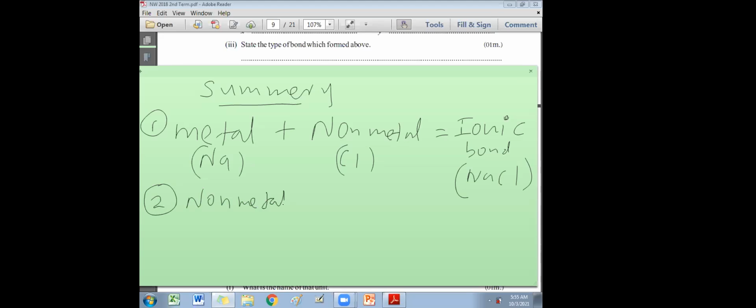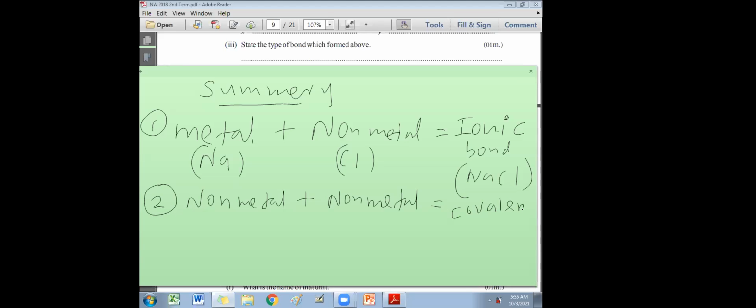Number two, if you combine two non-metals, non-metal and non-metal combine, mostly, not always, they form covalent bonds. In your syllabus this is valid; very rarely you get exceptions. If two non-metals combine, you get covalent bond.